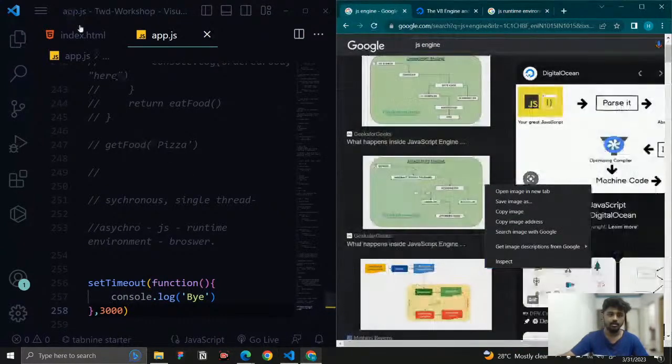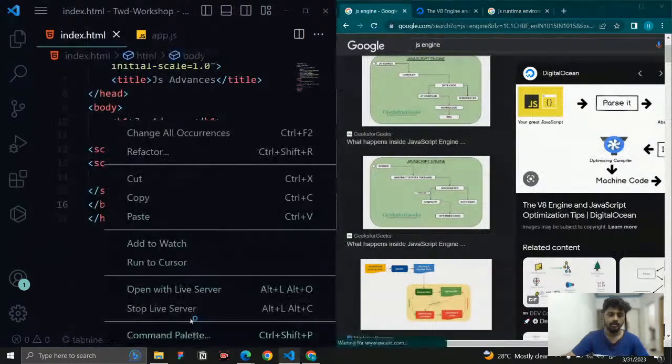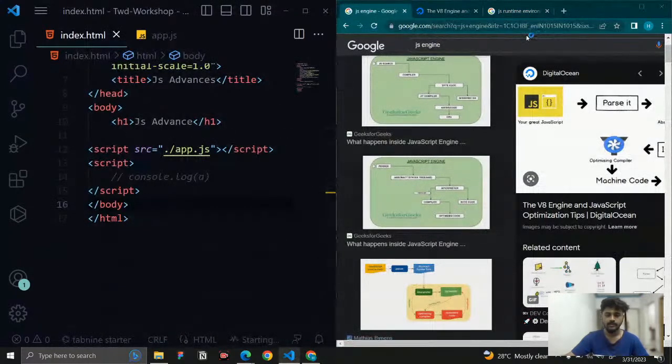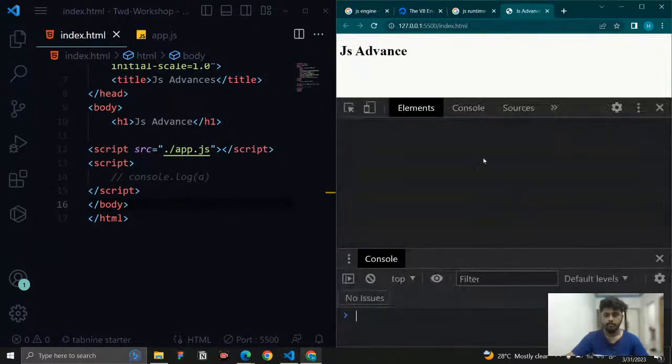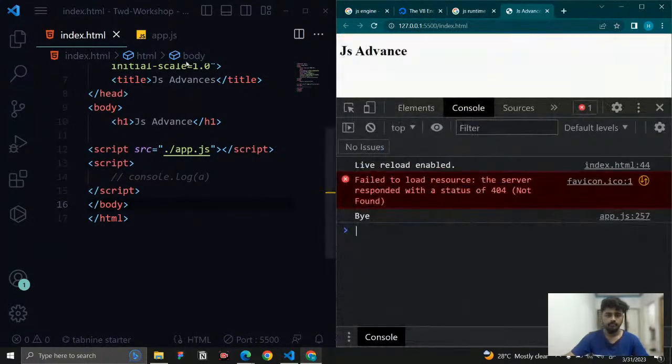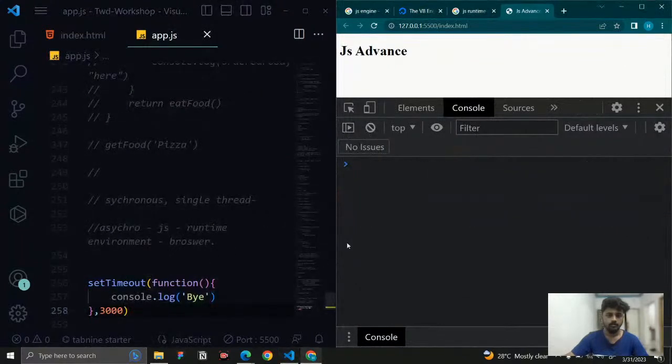Right now let me open it with the live server first of all. Go to the console. Now you can see it waits for 3 seconds, and after that we receive the bye message in the console.